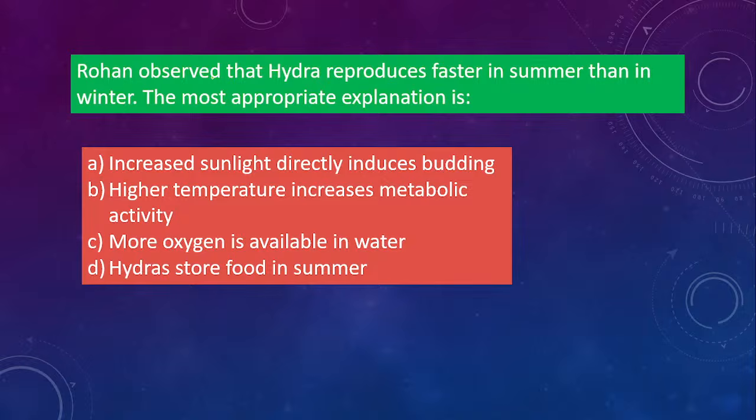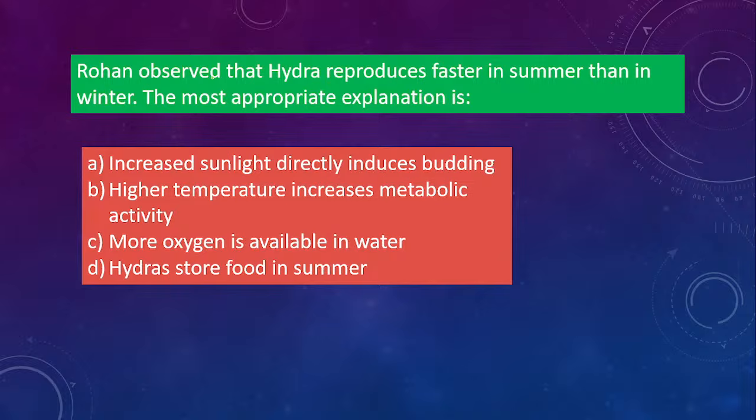That is your reproduction part. Next we are moving to a reproduction chapter. Rohan observed that hydra reproduces faster in summer than in winter. The most appropriate explanation is option A, increased sunlight directly induces budding. Option B, higher temperature increases metabolic activity. Option C, more oxygen is available in water. Option D, hydras store food in summer.